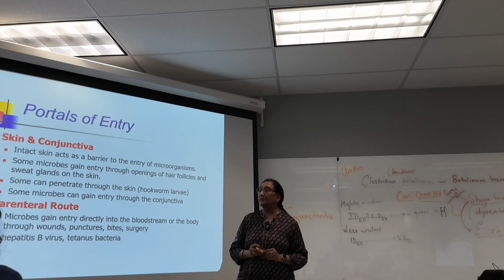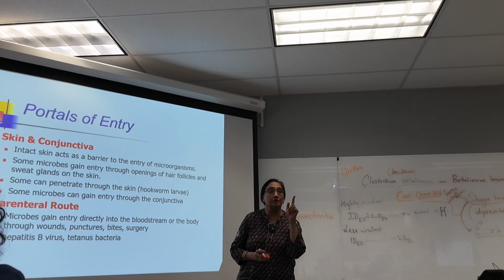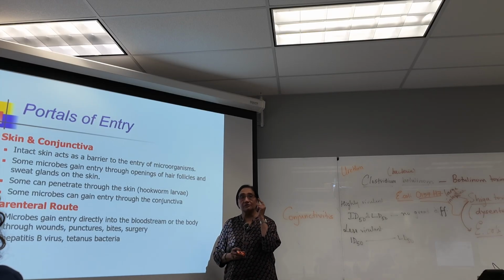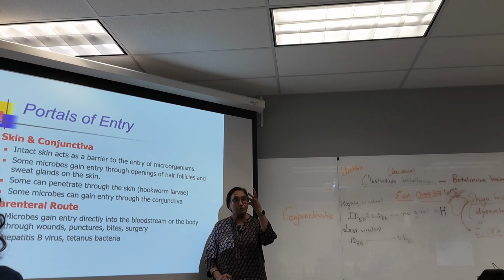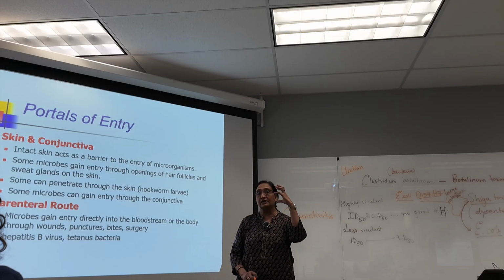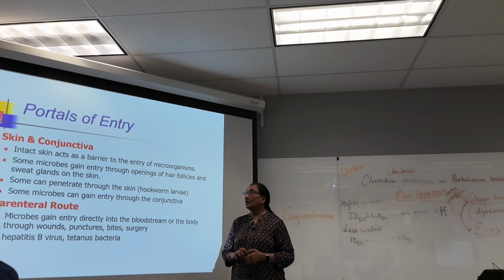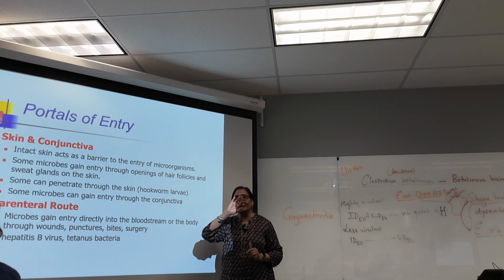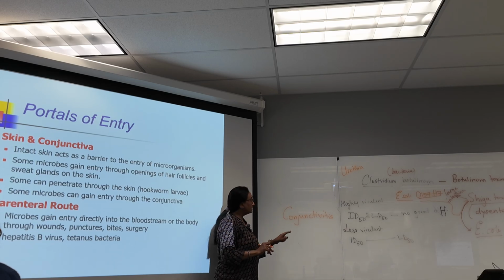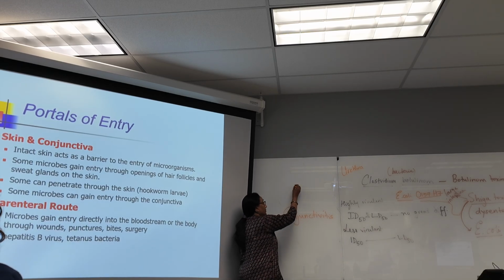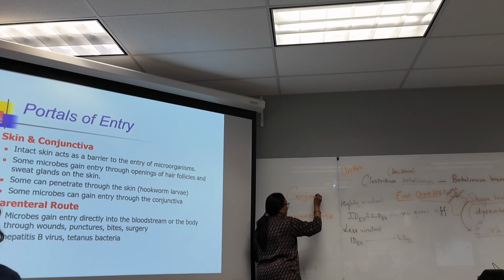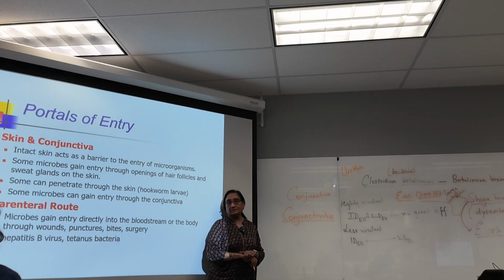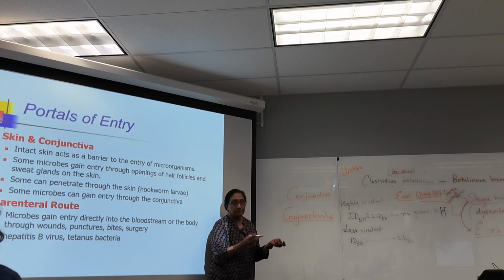It's a very thin membrane that covers the white of your eye, the sclera. So the white part of the eye is a thick fibrous tunic, the outermost layer of the eyeball, which is called the sclera. And on top of this white exposed part, there is a thin epithelial membrane that covers it, that is called conjunctiva. When this membrane gets infected, you call it conjunctivitis, or pink eye.